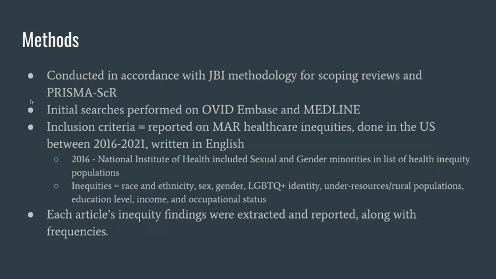We initially searched for articles using Ovid, Embase, and Medline. Studies reporting on MAR inequities in the U.S. between 2016 and 2021 and written in English were included. Specifically, the inequities we investigated were race and ethnicity, sex, gender, LGBTQ+ identity, under-resourced or rural populations, education level, income, and occupational status. These were adapted from the NIH-designated Health Disparities Populations List. Each article's inequity findings were extracted and reported along with their frequencies.